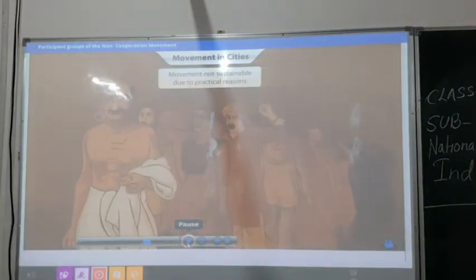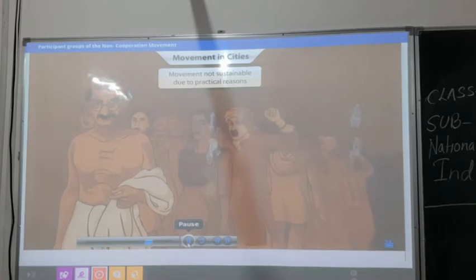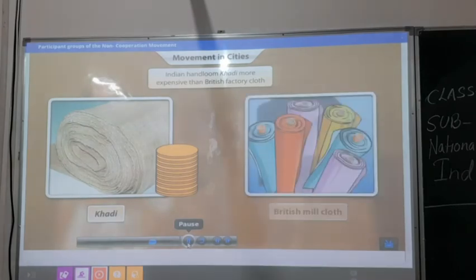But sadly, the movement could not be sustained due to some practical reasons. Khadi was more expensive than the British factory-produced cloth.